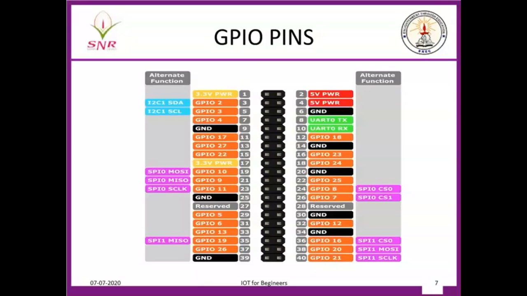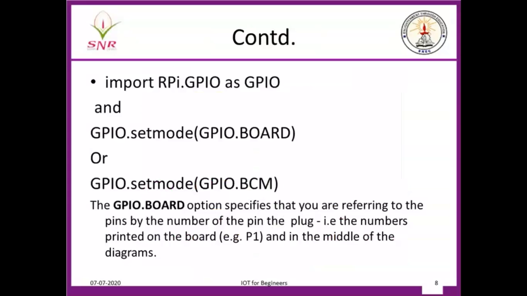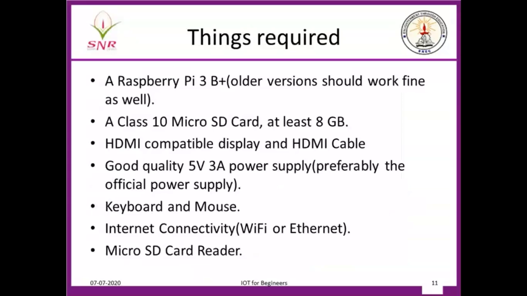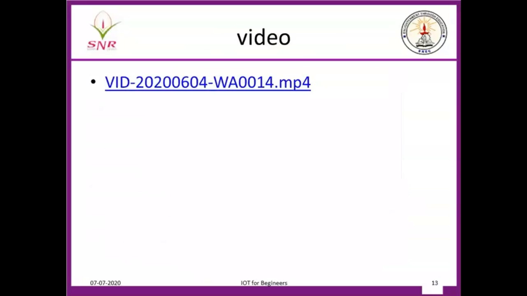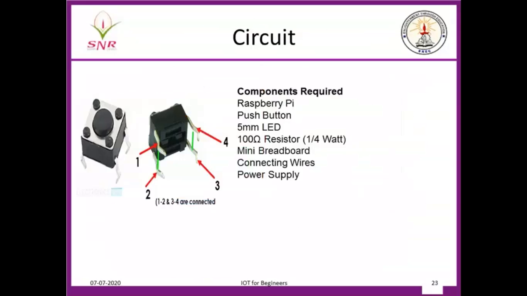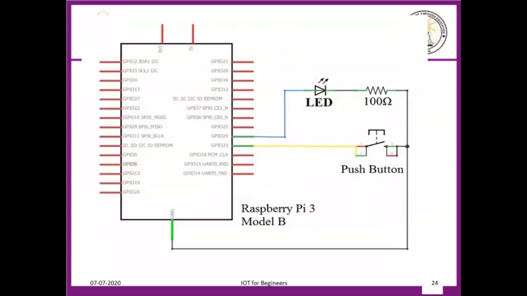That is why in this program I have mentioned this is 23rd pin, this is 24th pin. That is why in the circuit diagram, this is connected to a switch and this is connected to LED.